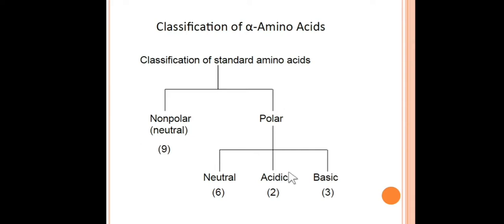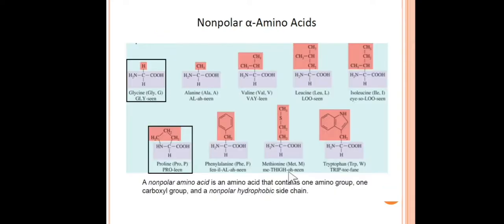Non-polar and polar depend on the side chain or R group of the amino acid, which is an alkyl chain or a non-polar group like CH3, or even phenyl rings or some cyclic rings. So friends, this is how these non-polar amino acids are classified. There are 9 different types of non-polar amino acids and they are all neutral in nature.